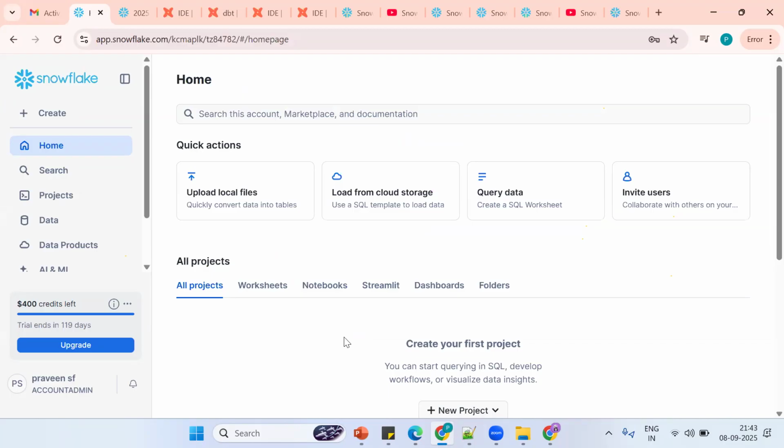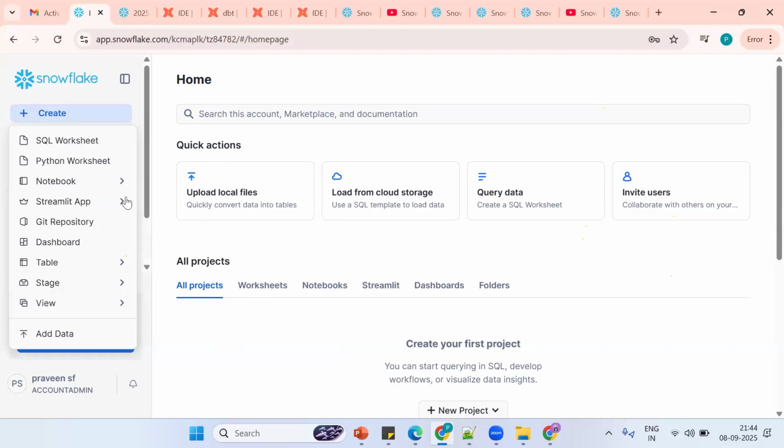So see, here you need to understand that we are not installing any software or any hardware. We are just trying to create an account and work on it. So it's a SaaS model, software as a service. Now where should I click? Anybody know where I should click? Any idea? Click on create.